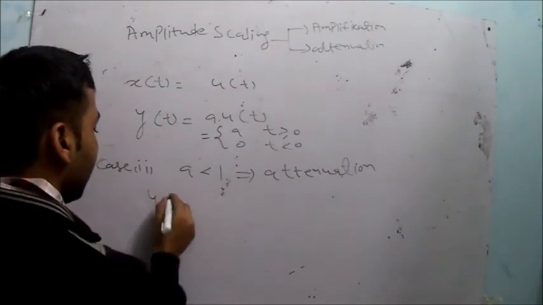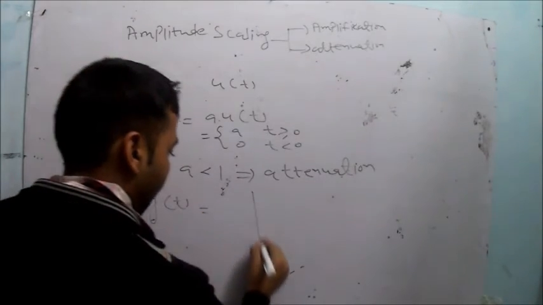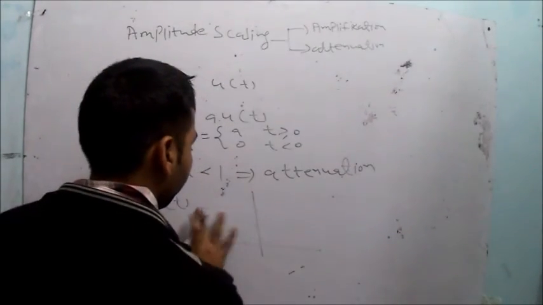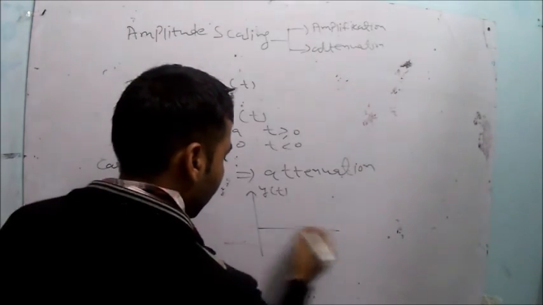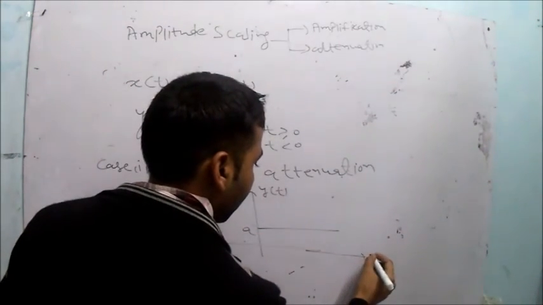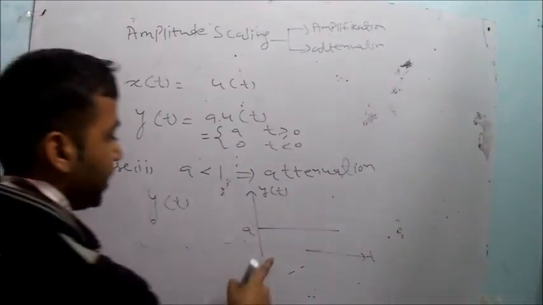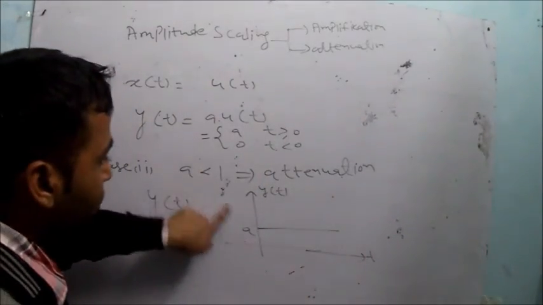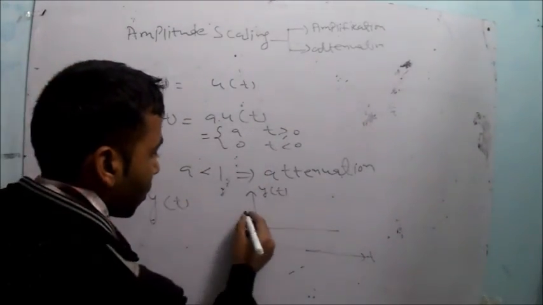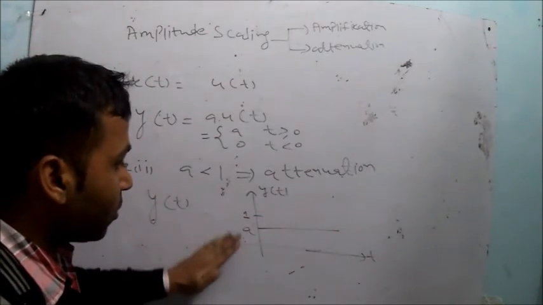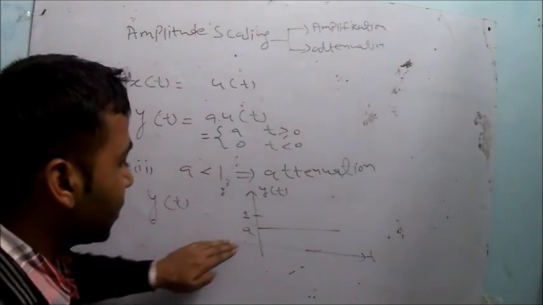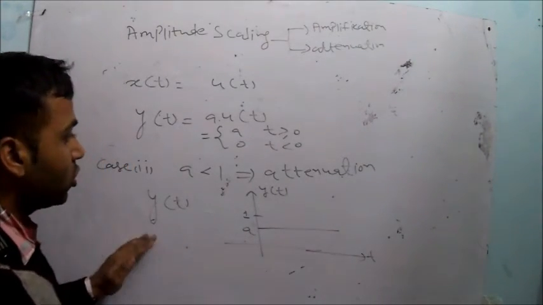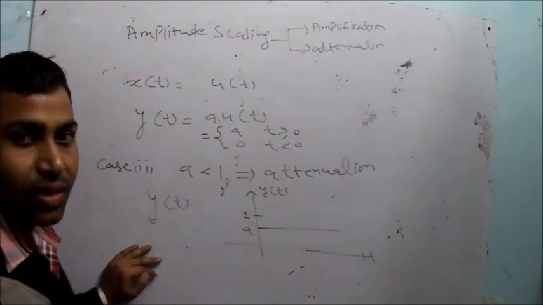This time your y(t) is equal to a when t is greater than or equal to 0. But this time your a is less than 1, that's why the signal will be attenuated by a times, right? So this is the case of the attenuation of the signal.